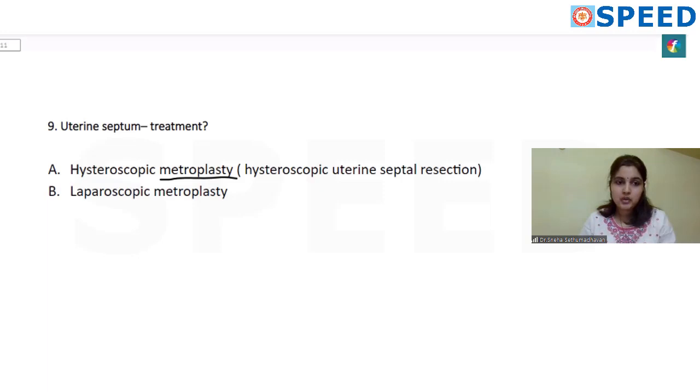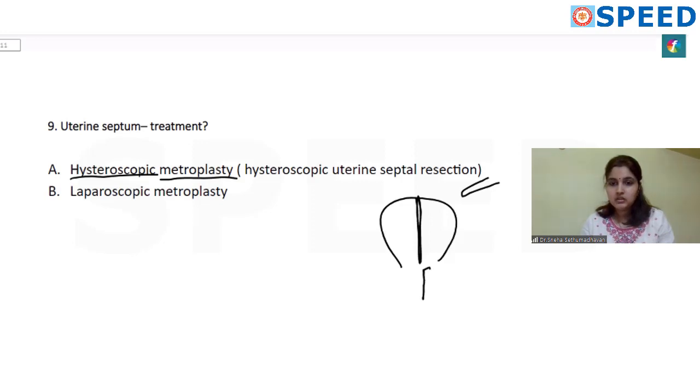So the important point here is it should be done hysteroscopically because septum is something that is seen projecting into the endometrial cavity. You cannot see the septum if you view it through laparoscopy. You need to view it through hysteroscopy, then you can see the septum. So the answer will be hysteroscopic metroplasty. If you had an option of hysteroscopic uterine septal resection, that will be better because you are specifying what kind of metroplasty you are doing. You are removing the septum. So if this was the option given along with these two, this would be a better option.